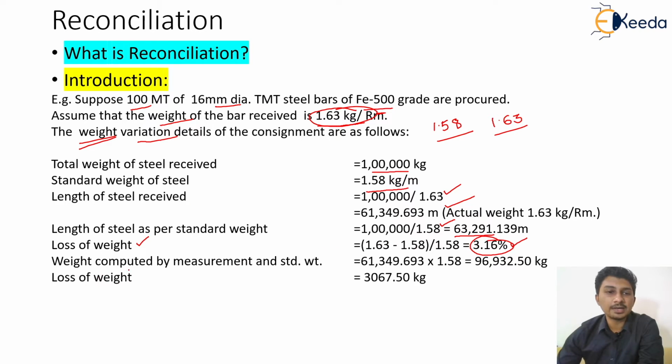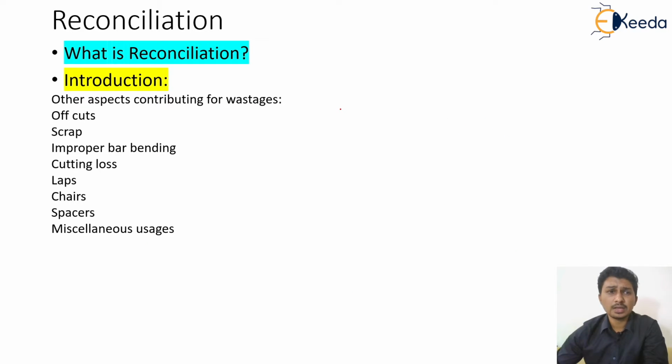Now, the weight computed by the measurement and the standard weight, how are we going to do that? The length that we actually received on site into the standard weight, that is nearly 97,000 kg of steel. And the loss of weight will be 100 metric ton minus 96,932.50, that is this much steel weight loss we have already taken, as we were expecting the steel to weigh 1.58 kg per meter, but we received 1.63 kg per meter. So this is one example.